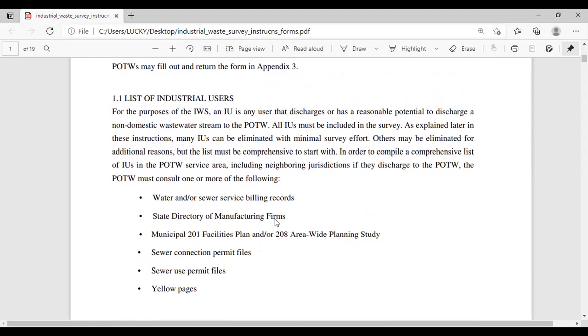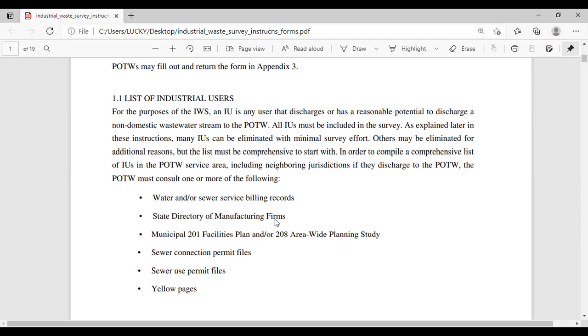The list of industrial users for the purposes of the IWS: an industrial user is any user that discharges or has a reasonable potential to discharge a non-domestic wastewater stream to the POTW.